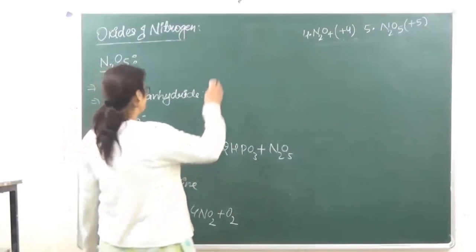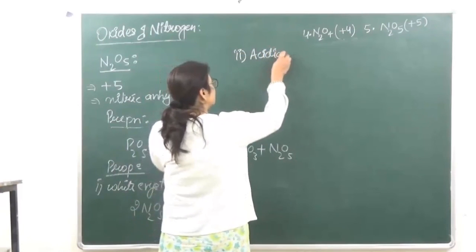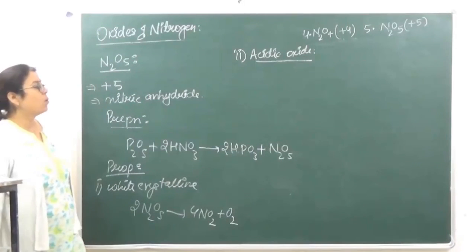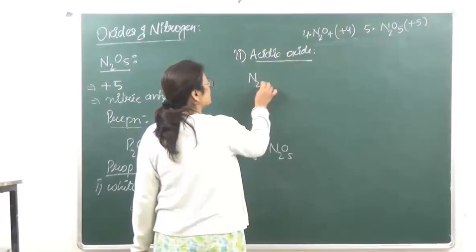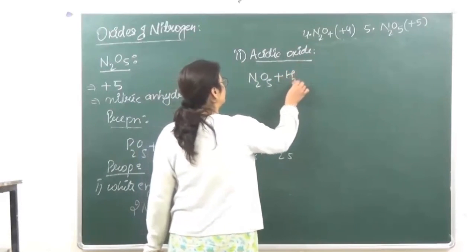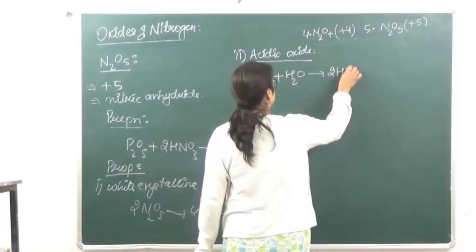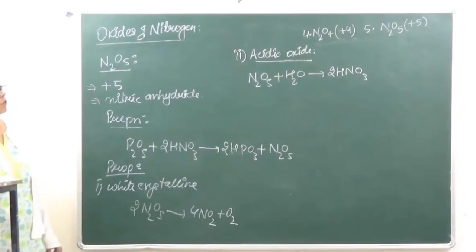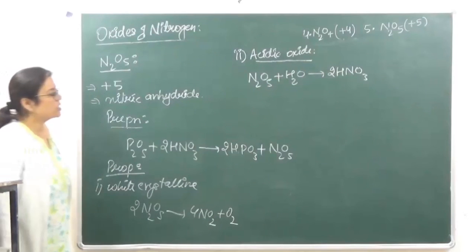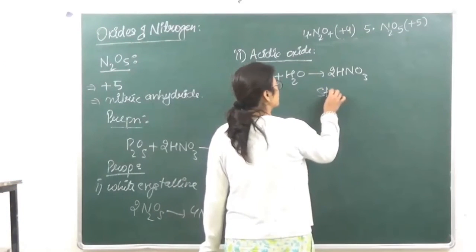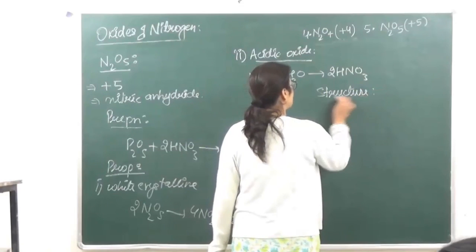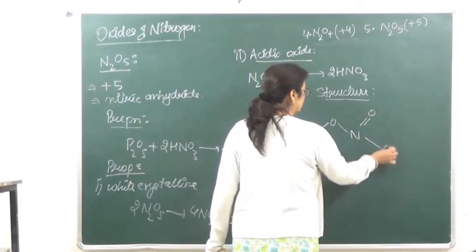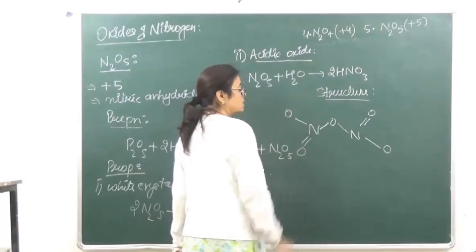It is an acidic oxide. Acidic oxide, as when treated with water, it is going to give us nitric acid. ठीक है, क्योंकि ये नाइट्रिक एसिड दे रहा है तो therefore it is going to be an acidic oxide. स्ट्रक्चर जब हम इसका देखते हैं, it has a bridging oxygen. This is going to be the structure.